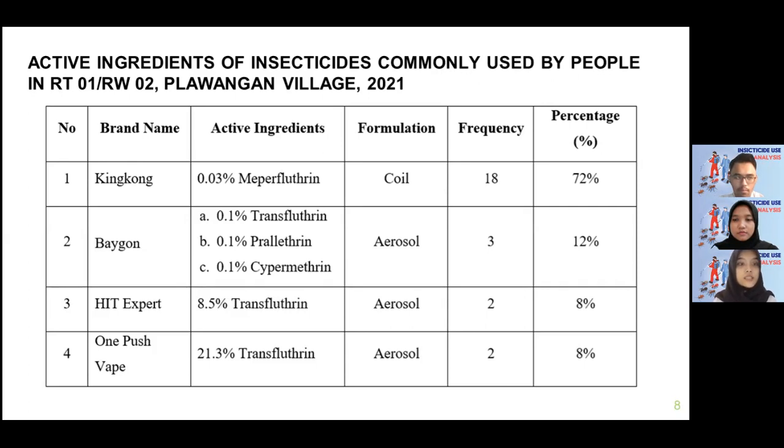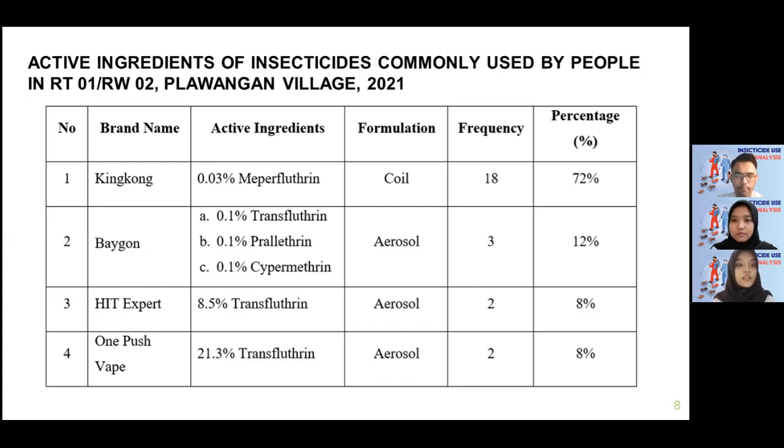The first is King Kong with active ingredients of 0.03% mepeflutrine, and the formulation is coil, with the frequency of people who use it being 18 people or 72%. The second is Baygon with the active ingredients of 0.1% transflutrine, 0.1% pralatrine, and 0.1% cypermethrin. The formulation is aerosol, and the frequency of people who use it is 3 people or 12%.